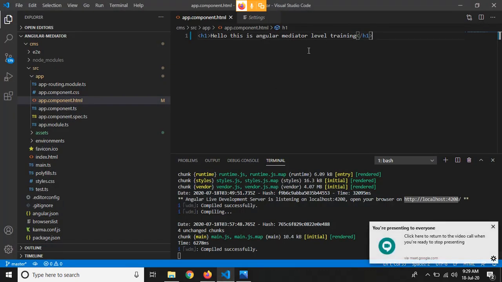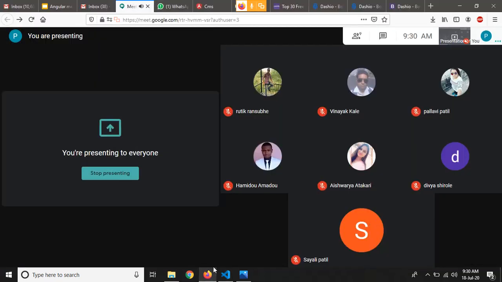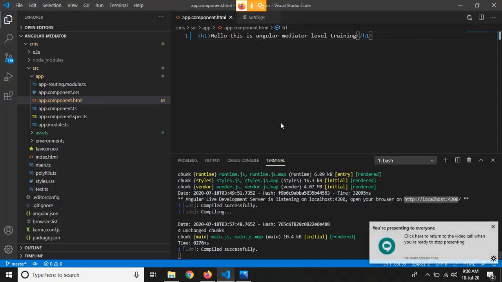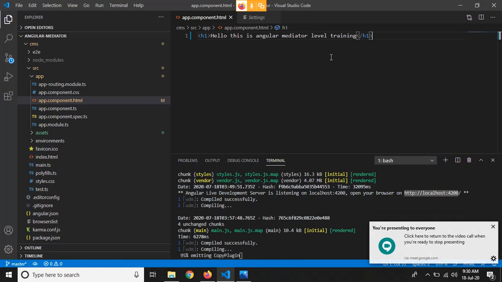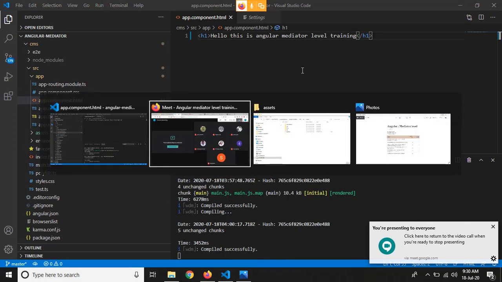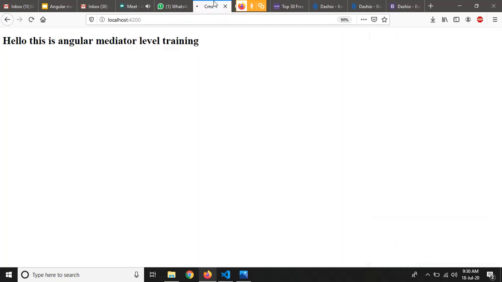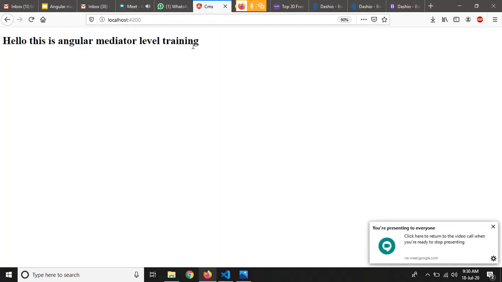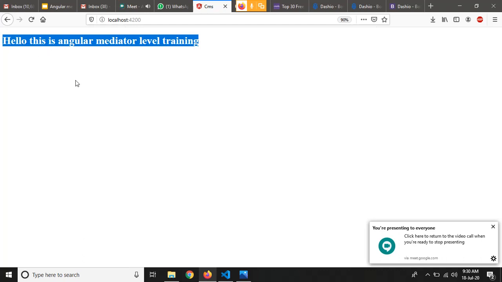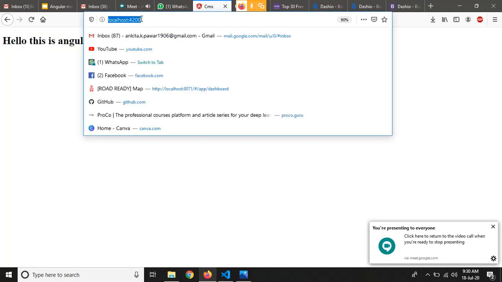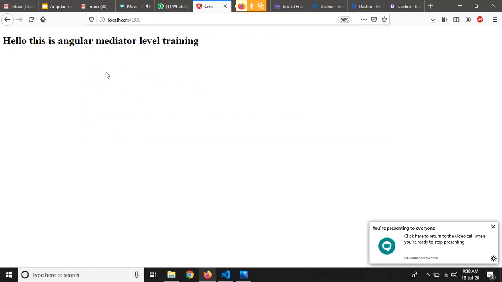Okay. So I have increased the font size as well. Is it visible to you now, all of you? Yeah, Prasad, visible. Okay, fine. So just to check if it is working or not, write this h1 tag into this app.component.html, and let's see if we can see this on our localhost 4200. Yes, we are able to see that h1 tag on our localhost 4200. So this means it is working fine.